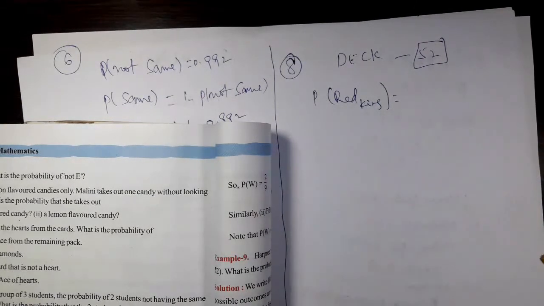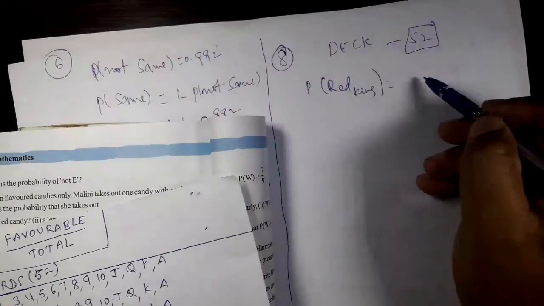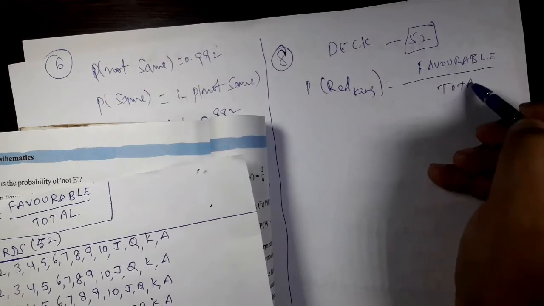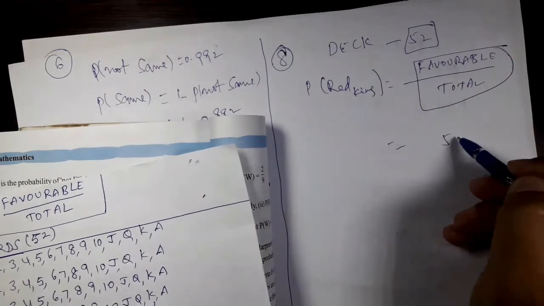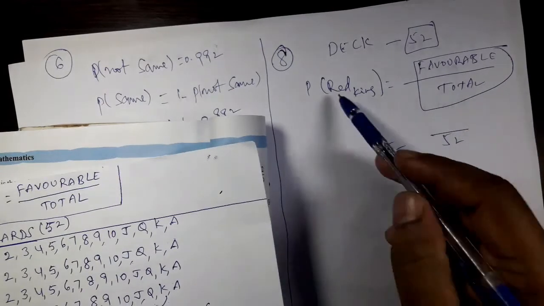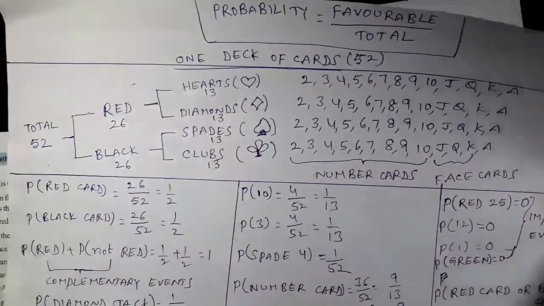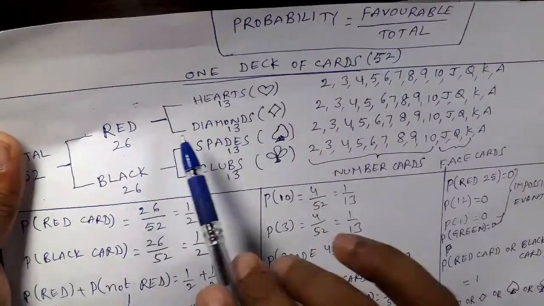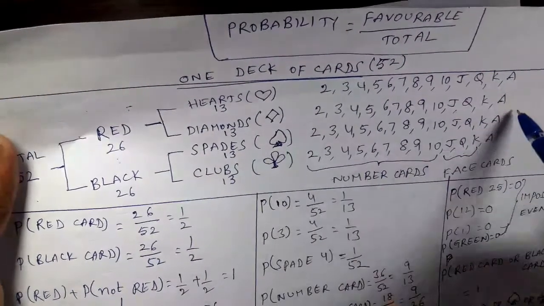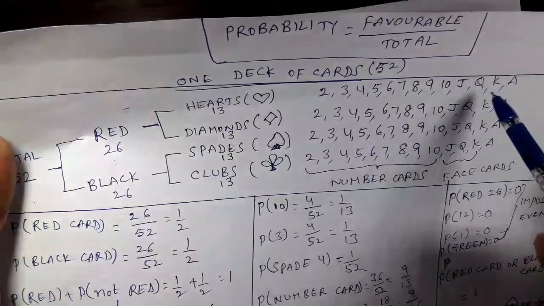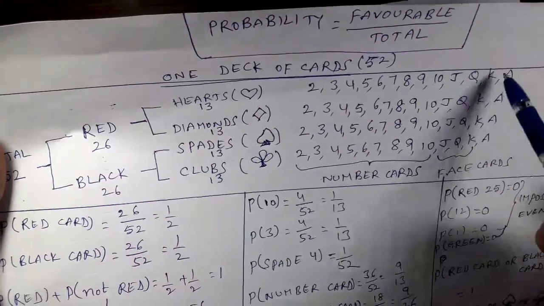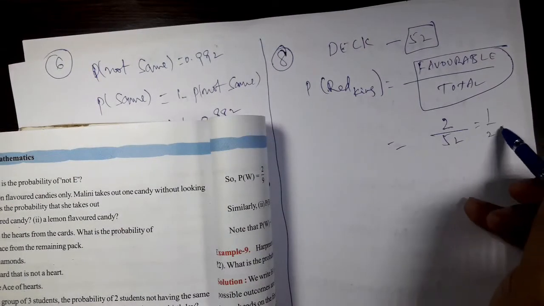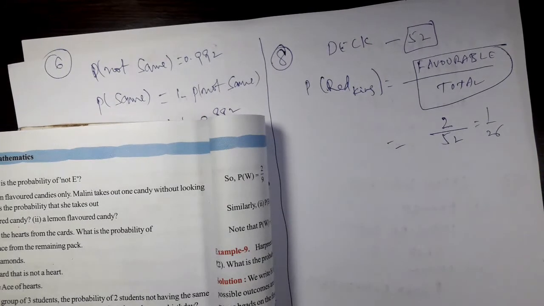What is the formula for probability? Favorable by total. What is total here? Total is 52 cards, deck of cards. Coming to numerator, favorable. How many are red kings? Of these 52, red cards are 26 in number. Out of these 26, how many are kings? This is one king, this is another king. So two kings are favorable. So numerator is 2. So your answer is this. This is question number 8.